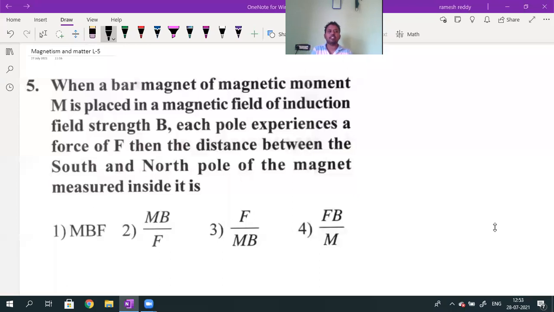This is question number 25. Already we discussed question numbers. So closing the chat box.